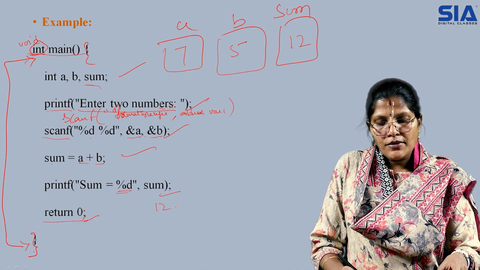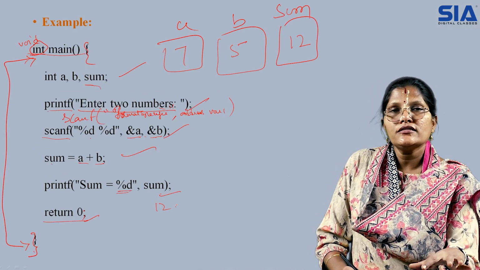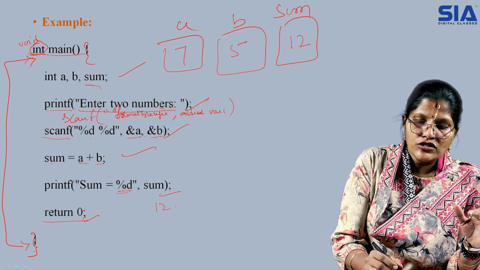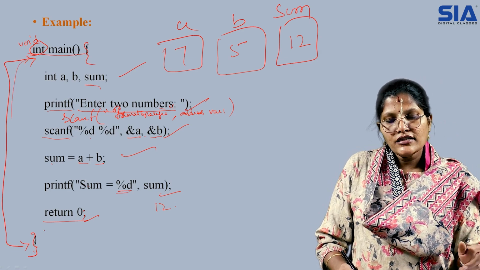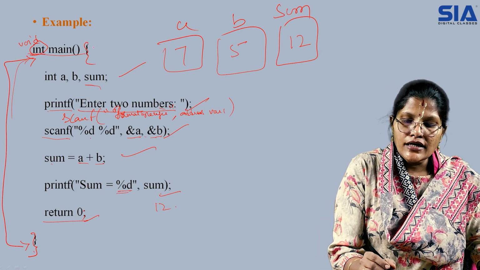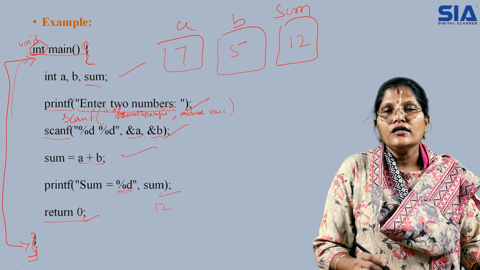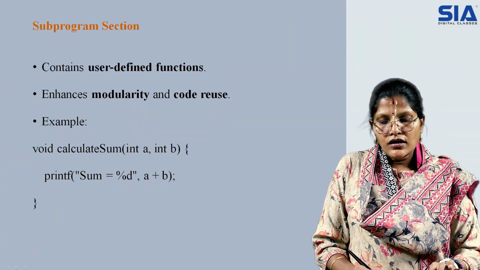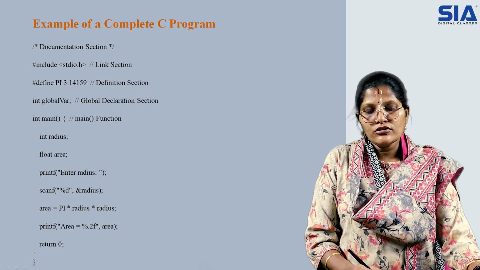So within the program, you can take a main function, and within the main function you can include n number of subfunctions. But the main thing you need to remember is that in C, main is the first function to be executed and the last one to be terminated.